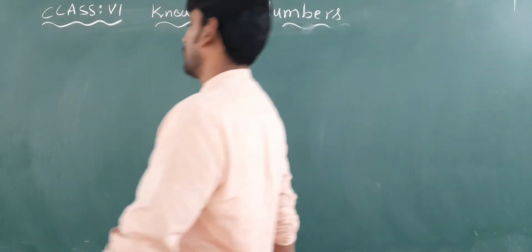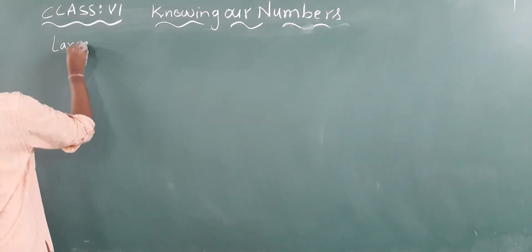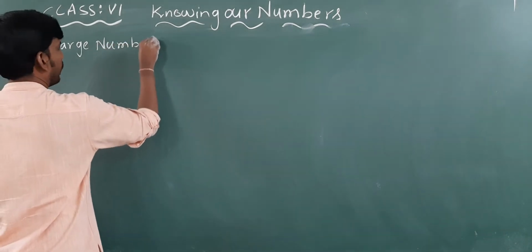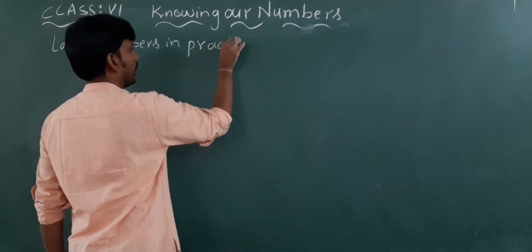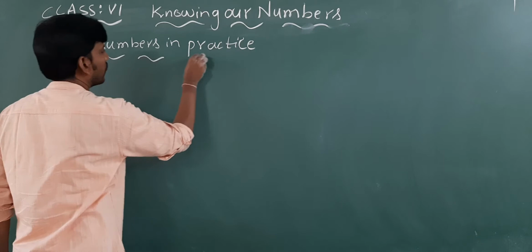Next, children, large numbers in practice. The next concept is large numbers in practice. In general practice, where can we use these large numbers?